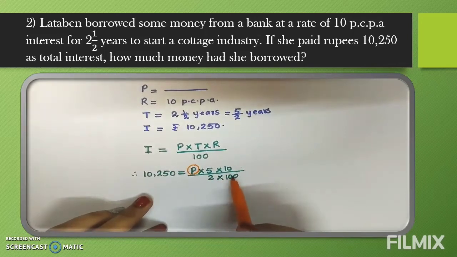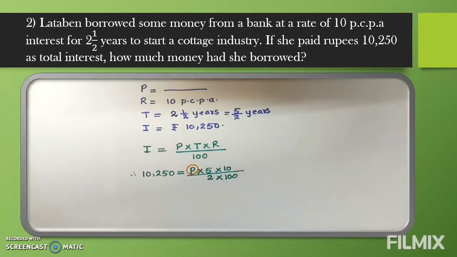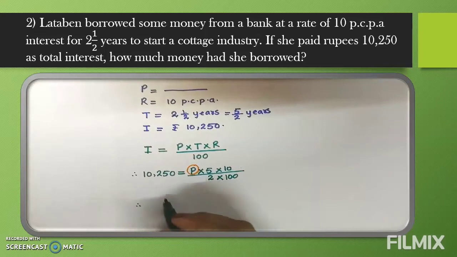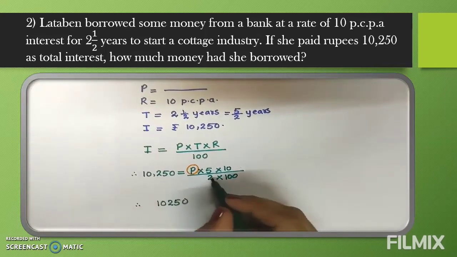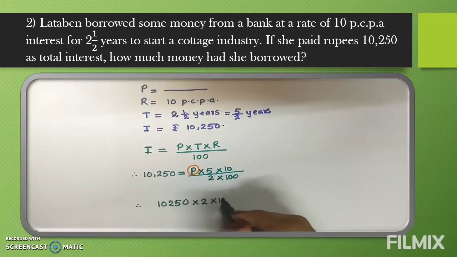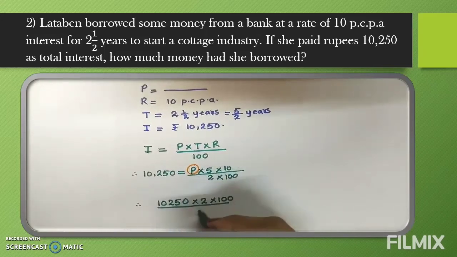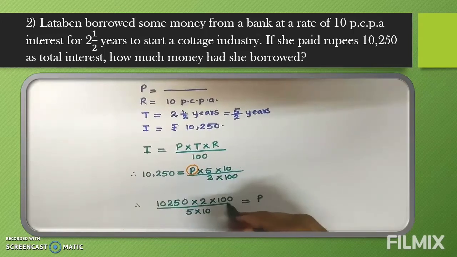Here 2 and 100, both are in the denominator, so we will shift here and write in the numerator. Why are we doing so? Because we are taking the reciprocal. So this we will write the same, 10250. 2 and 100 both are down, so we will write up, and 5 and 10 are up, so we will write down, and this we will write here only.